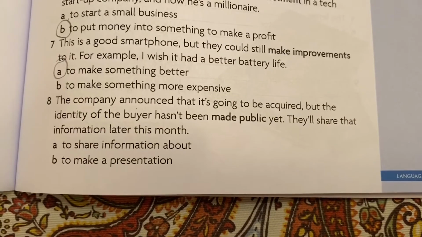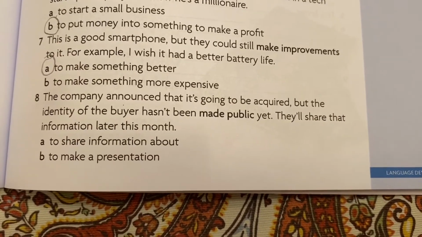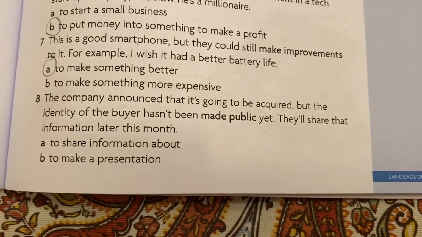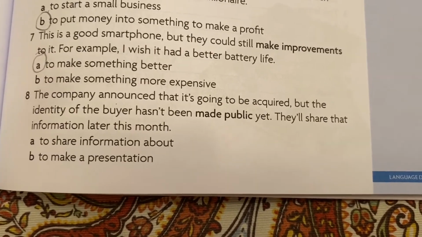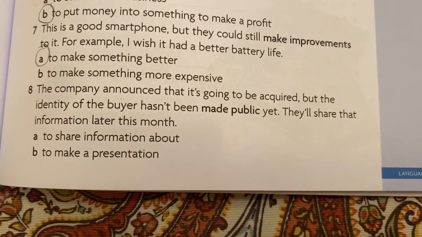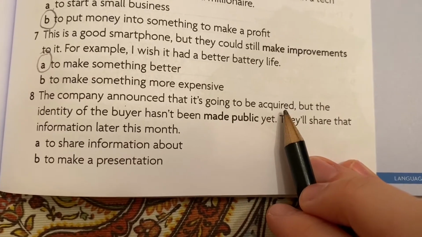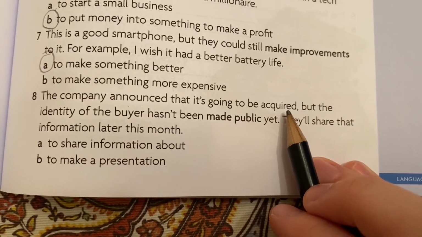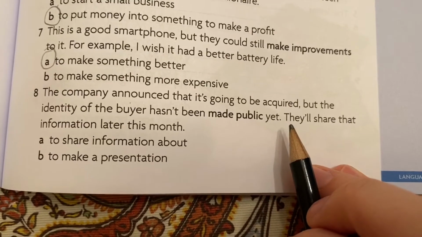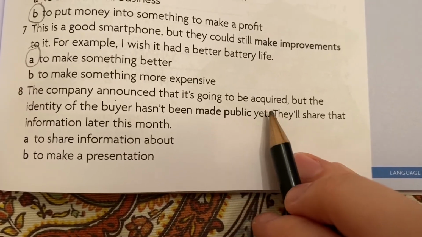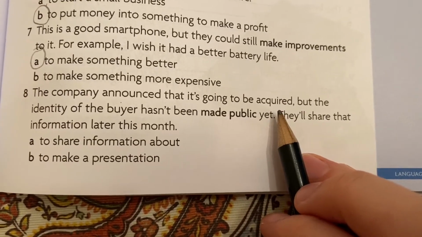And finally, the company announced that it's going to be acquired, but the identity of the buyer hasn't been made public yet. They'll share that information later this month. If a company is acquired, that means someone buys it. So a businessman comes in and they buy the company. If you don't know a certain word, keep reading and use your context clues.